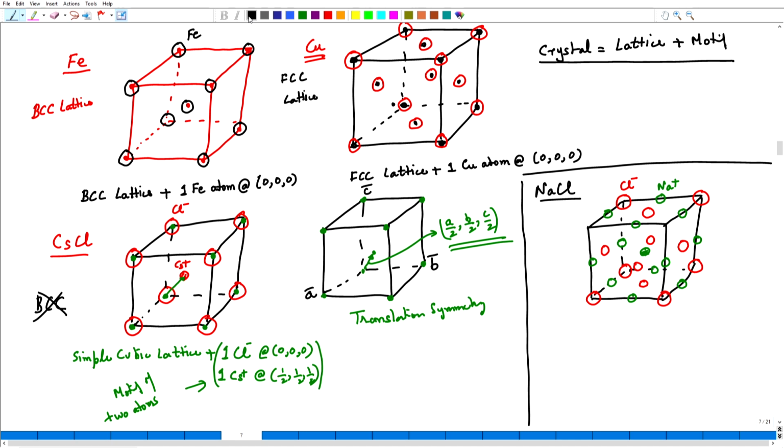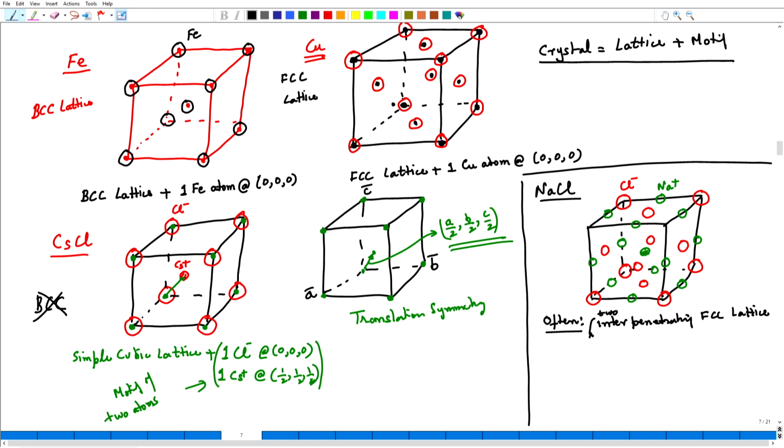Let me write this down: often the structure is defined as interpenetrating FCC, in fact two interpenetrating FCC lattices, one containing the chlorine ions and the other supposedly containing the sodium ions.